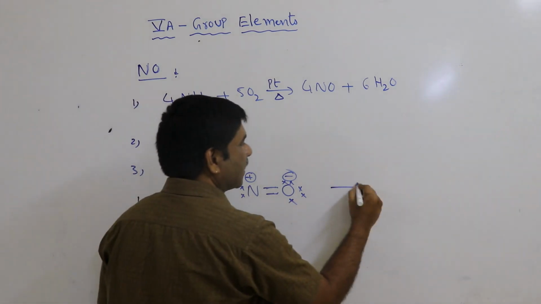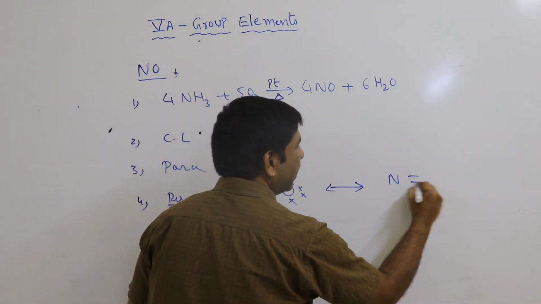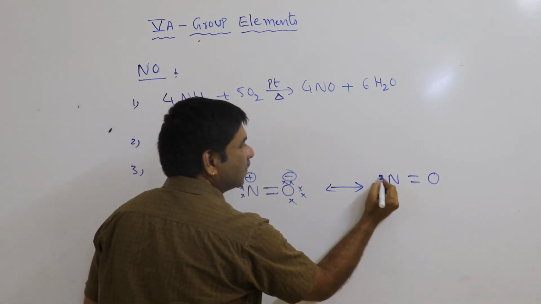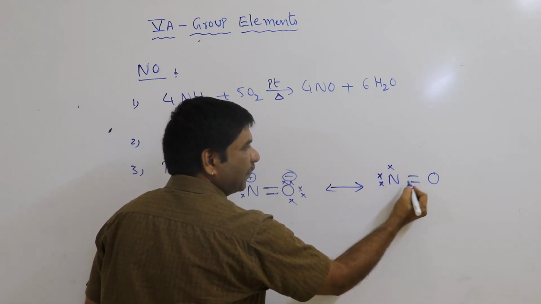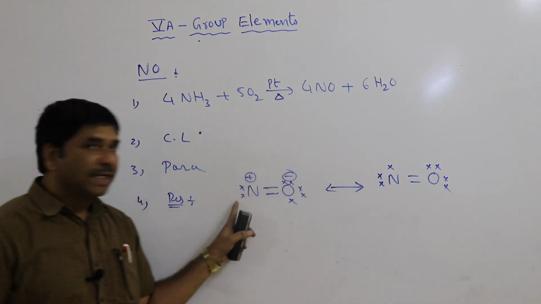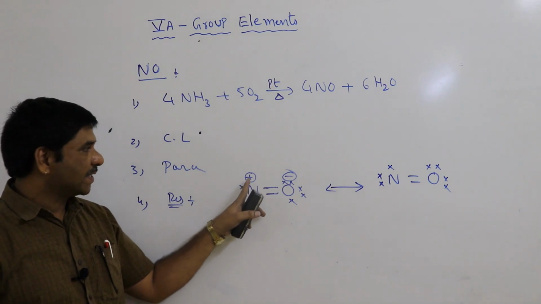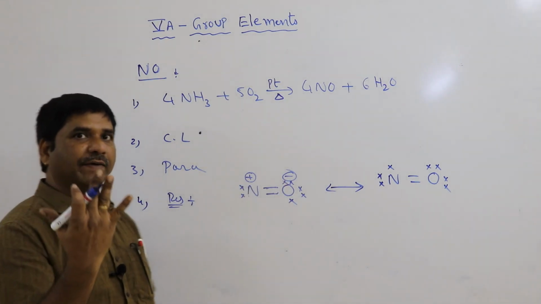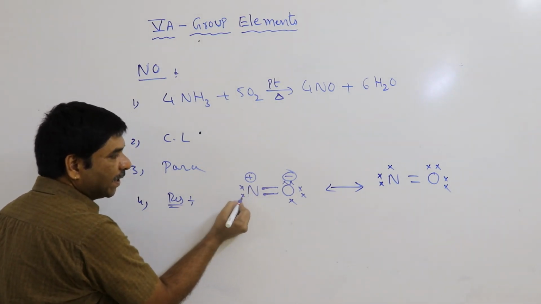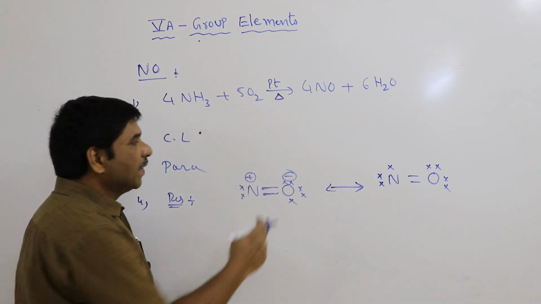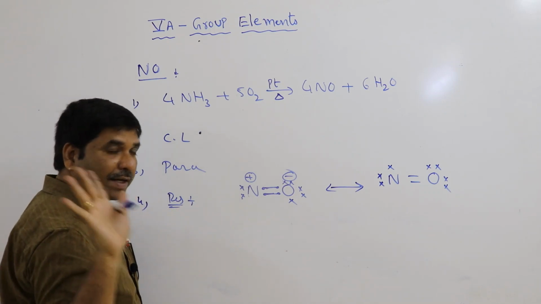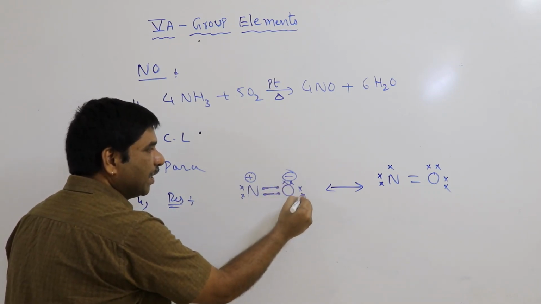Its other resonance structure is N double bond O without charges, 1, 2, 3, 4, 5 and 1, 2, 3, 4, 5, 6. So remember, NO with charges is N plus O minus. Nitrogen 5, and plus means lost 1, so 4 only. 2 are participating in bonding, and 2 remain like this. Oxygen is 6, 1 gain means 7 electrons. 2 are participating in bonding, and the remaining are 5, 1, 2, 3, 4, 5.